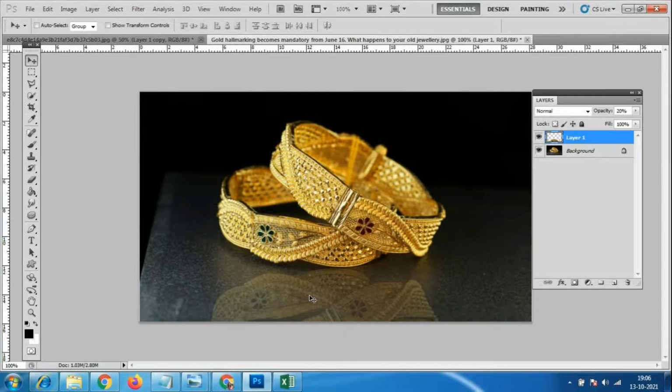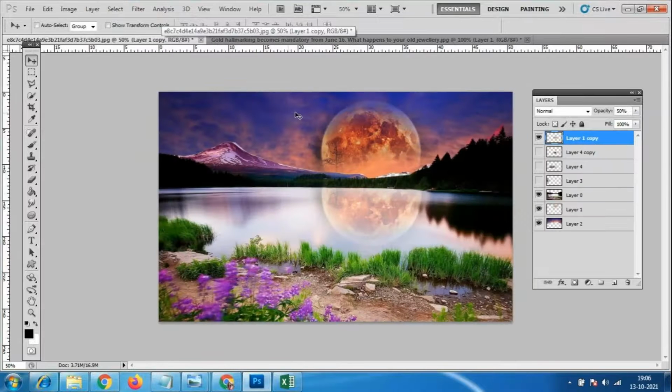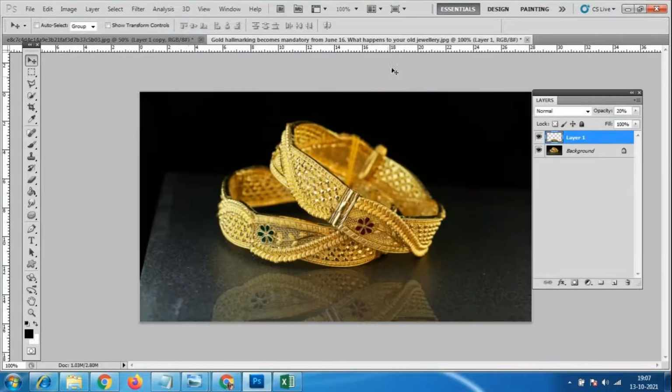So I want collage work and I want this reflection, everything. So everybody should do the assignment. If you can show the reflection with the scenery also, no problem. If I get the reflection with the collage work also, no problem. Otherwise, if you do it for me with a separate reflection also, I'm okay with that. Is that okay? Anybody having any problem?